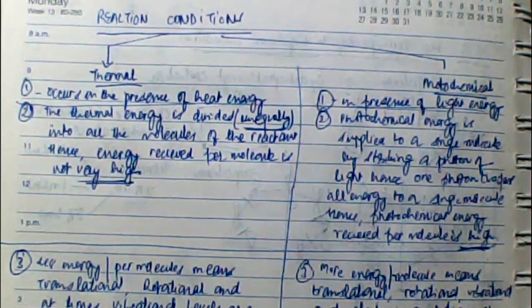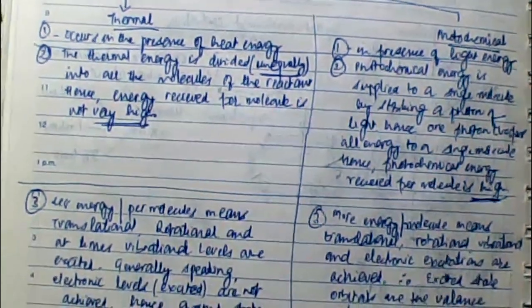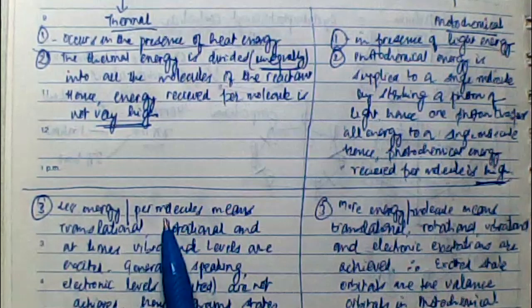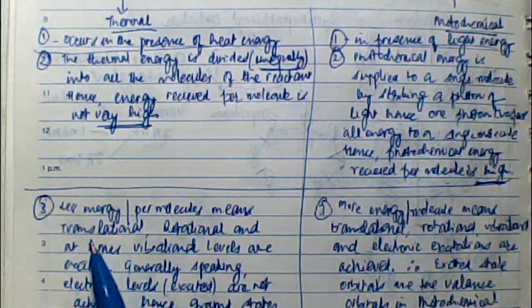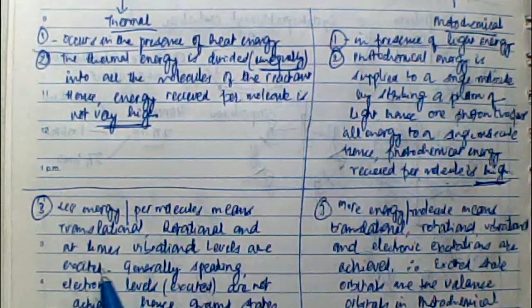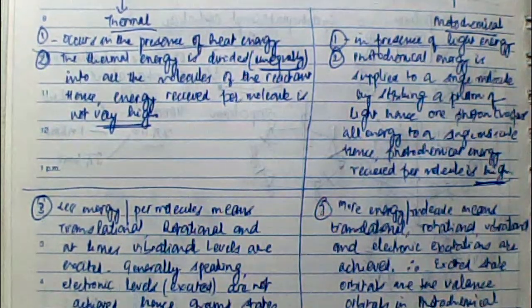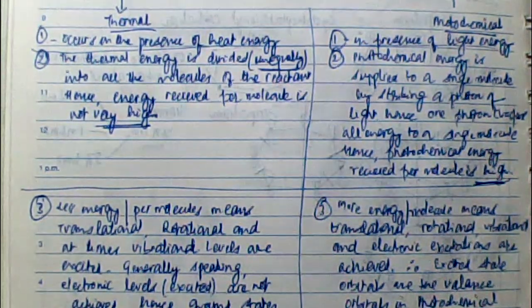Since thermal energy means less energy per molecule, translational, rotational and at times vibrational levels are excited. What does it mean? Normally when we talk about the various types of excitations or transitions, we say there are four types of transitions. If you supply energy to a system, there will be an excitation in the translational levels, which means that molecules will start moving faster.